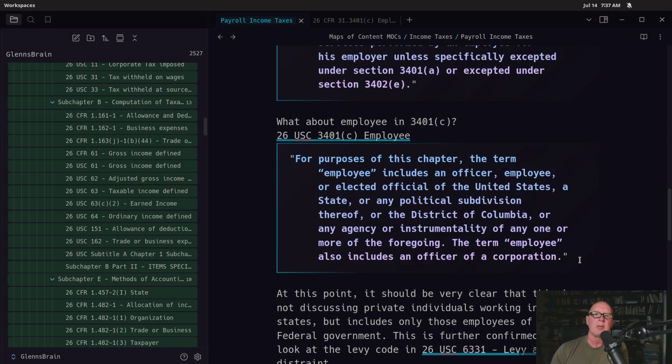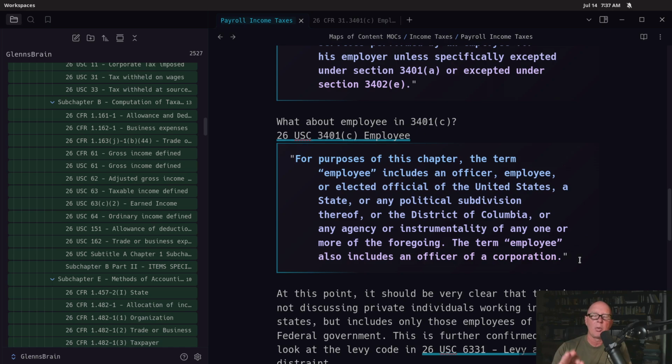Now, before you think that this is kind of odd, which it is, because we've always been told that an employee was us, I want to point something out. There's only one section in the entire Title 26 that gives the IRS the authority to levy someone's wages or to take money out of their bank account, or whatever things that they do. And they use this all the time.